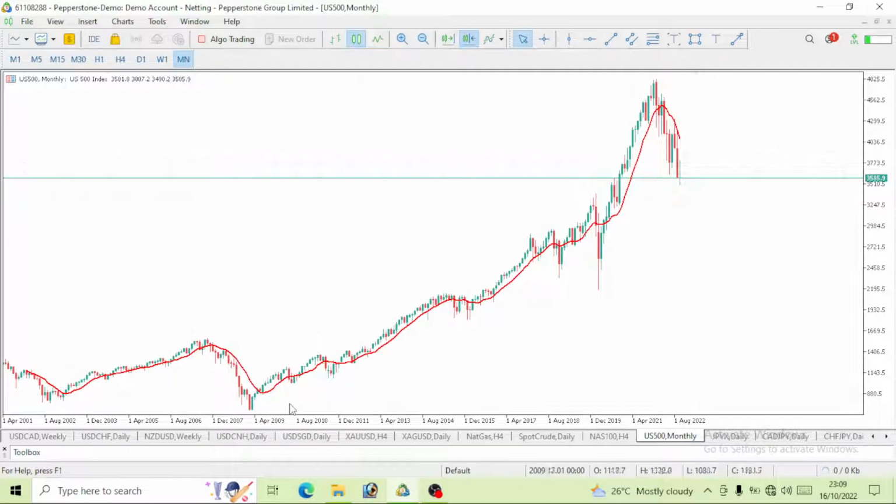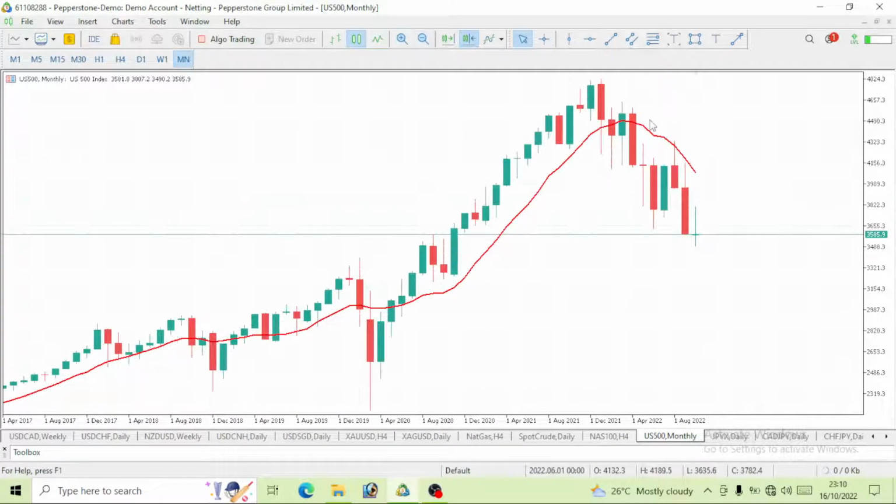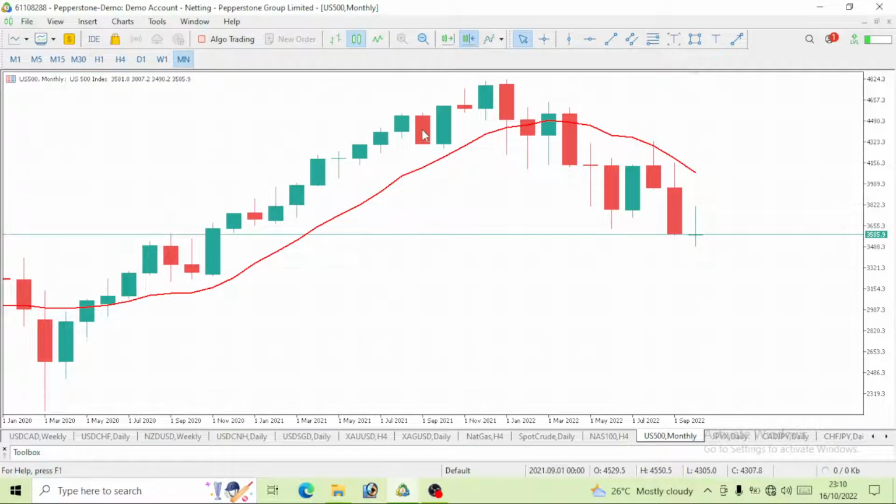At first, this price was on a bullish move, right? Take a look at this. I think this was the movement here. Let's start from 2009. We've been going bullish ever since. After the 2008 financial crisis, price corrected itself, and we've been going bullish, right? And take a look at it. Price has been going bullish. I think it's late 2021, early 2022. Then price has started dropping again. Then we started having this bearish move on S&P 500.